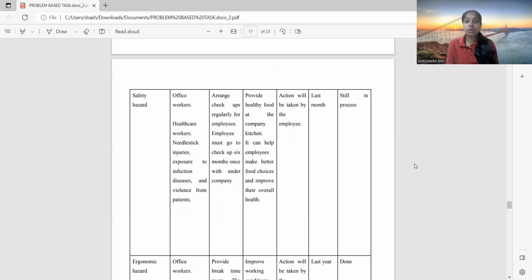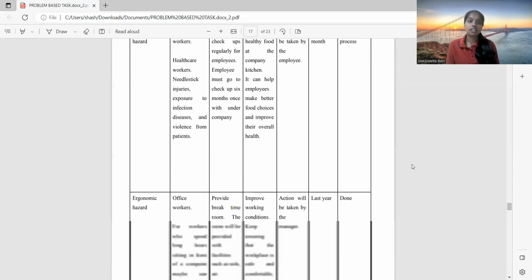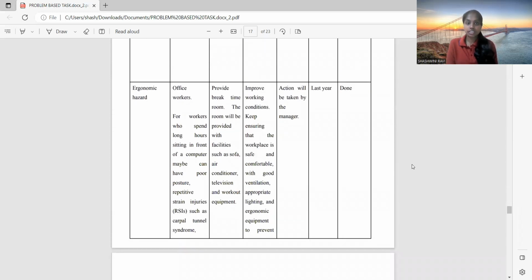For further action, we provide healthy food at the company kitchen. It can help employees make better food choices and improve their overall health. Action will be taken by the employee and was already started last month, while it is still in process. The third asset is ergonomic asset.